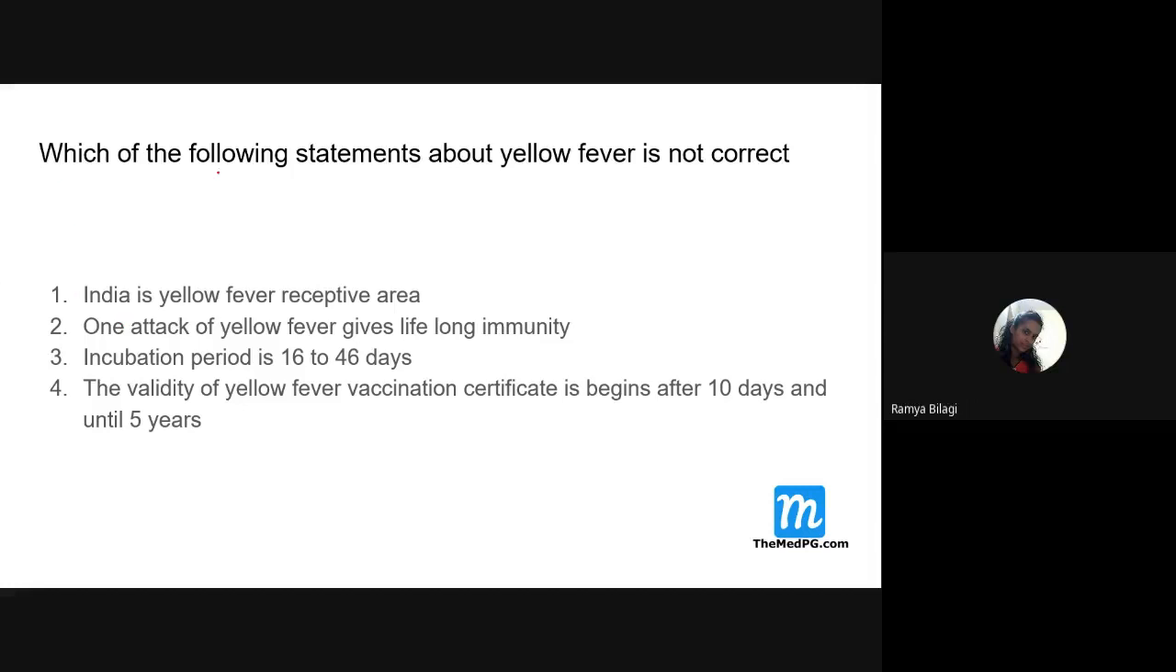Now, which of the following statements about yellow fever is not correct? Again, the question asks which is not correct. Incubation period is 16 to 46 days. Because it is very long. What is the incubation period for yellow fever, students? It is only within 1 week, 3 to 6 days. We already know that. So the third option saying 16 to 46 days is absolutely wrong.